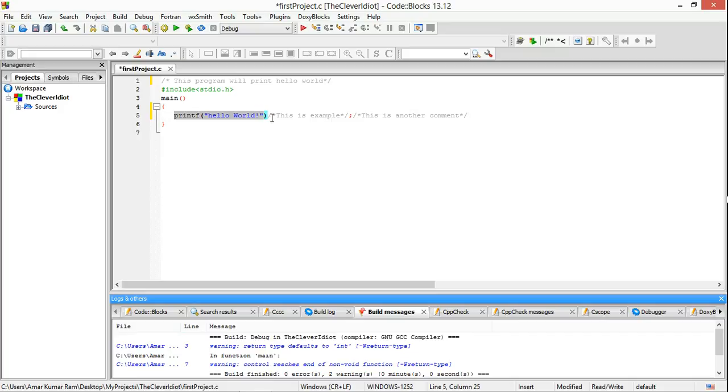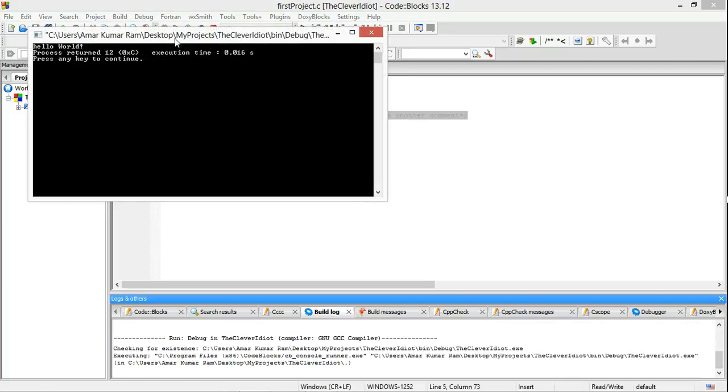Still the statement is not completed yet because there is no termination indication. A semicolon is needed to terminate a statement. So the compiler continues reading and it finds a comment. So it ignores it and finds the statement termination, that is a semicolon. Again the compiler will find a comment and it will ignore it too. So the compiler will only print hello world and not all these lines. Let's check it. See, hello world.